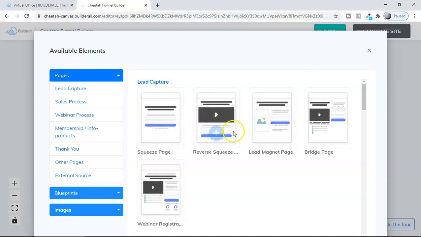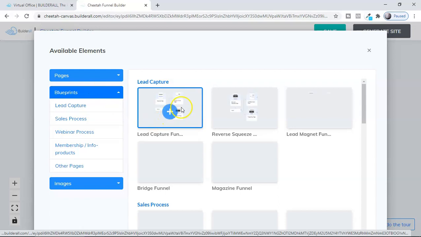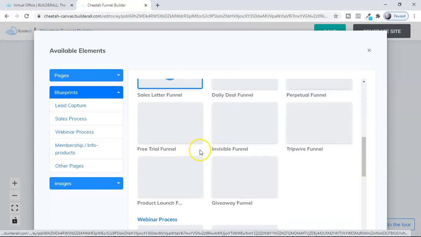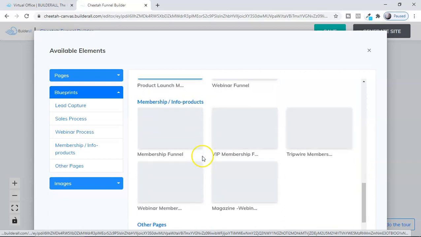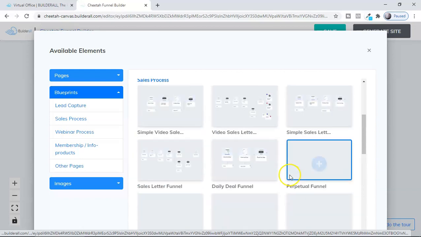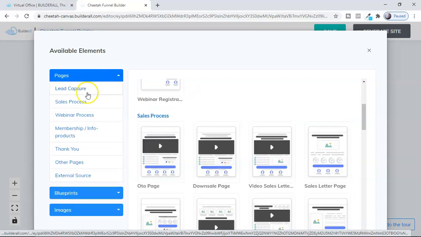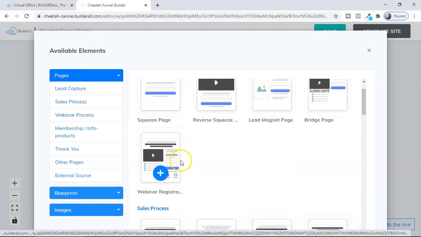You can add literally one by one each of these pages, or else you can also go for a blueprint. Okay, you can select this one, lead capture and lead magnet, magazines, and so many others are already given for sales purposes, for webinars. They have already created the funnel structure. You just have to select that one and you can edit. Or if you want to create your own, then you can go through each of these, select all these things and add them.